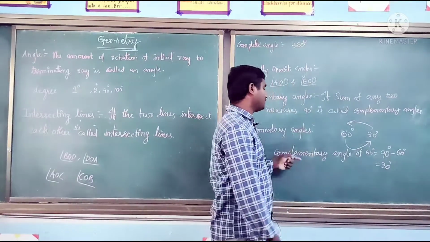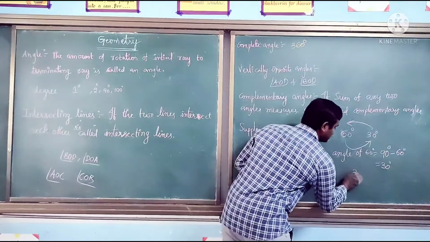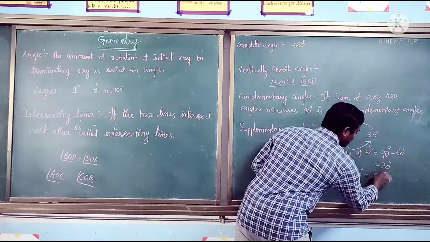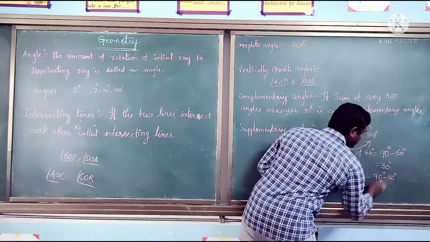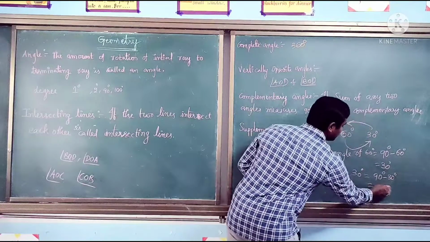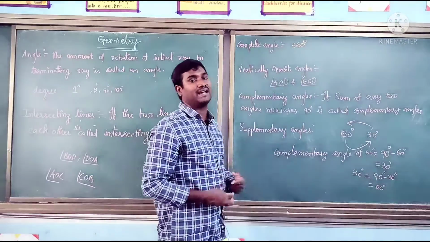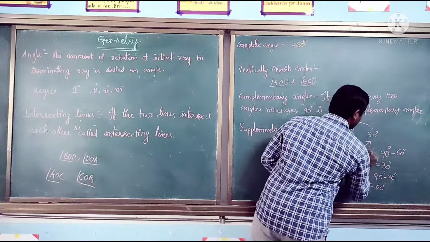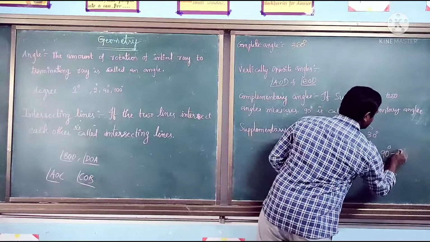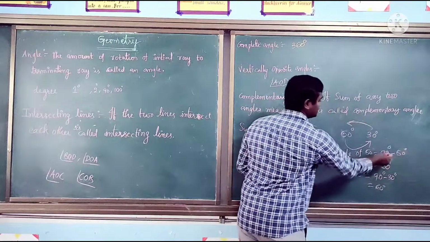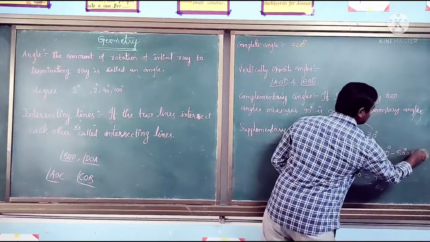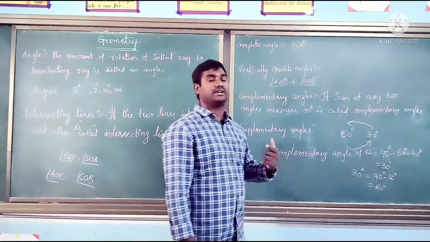If you want the complementary angle of 30 degrees, you write 90 minus 30 degrees, which is equal to 60. For the complementary angle of 50 degrees, we write 90 degrees minus 50 degrees, which is equal to 40 degrees. Like that we are going to find it.